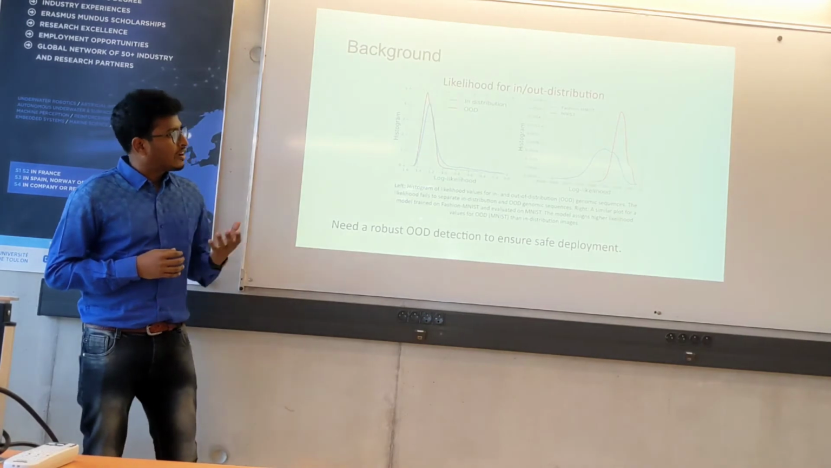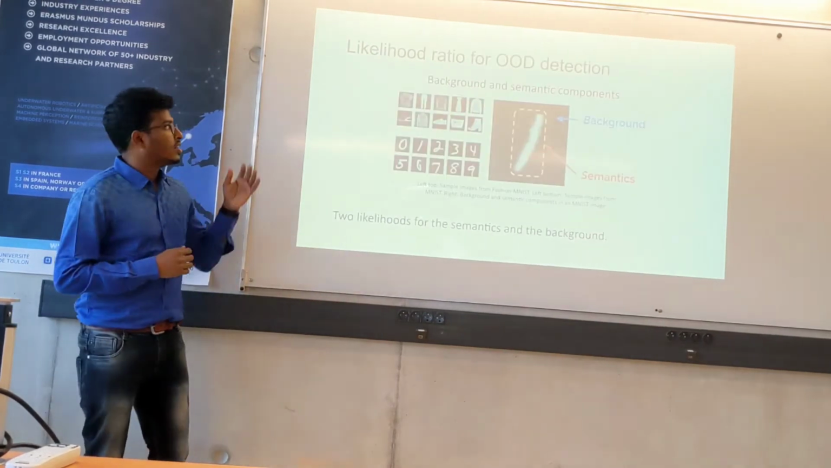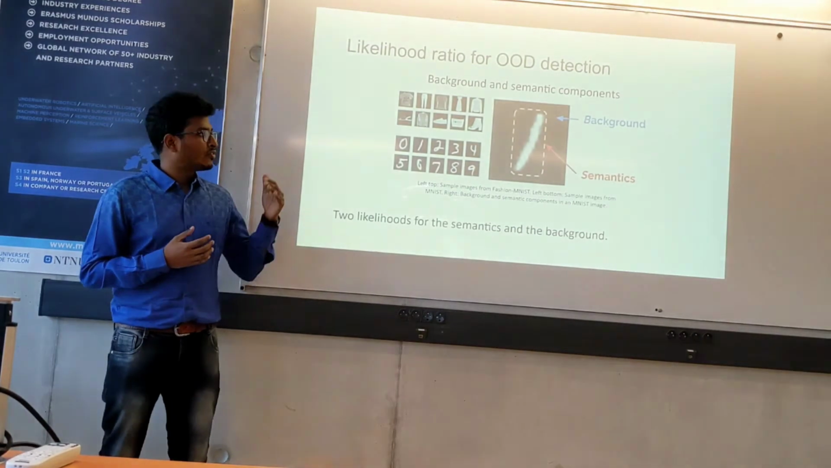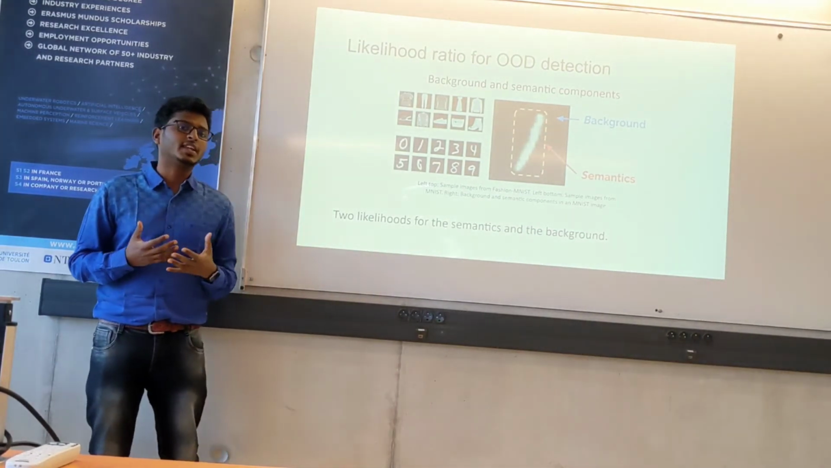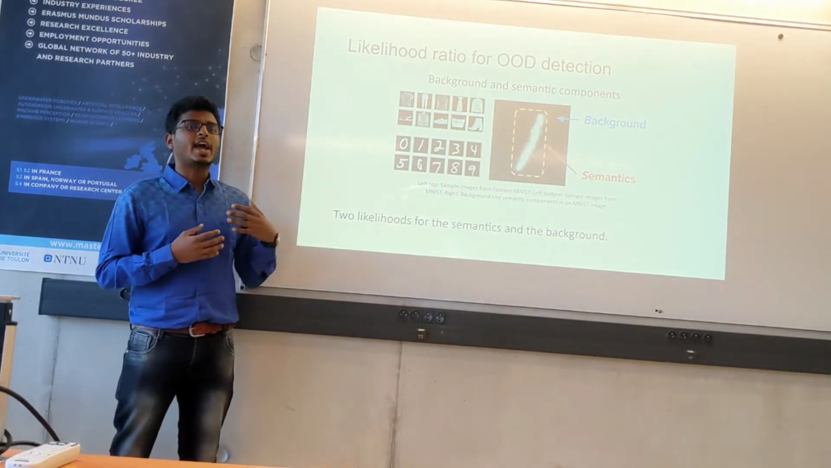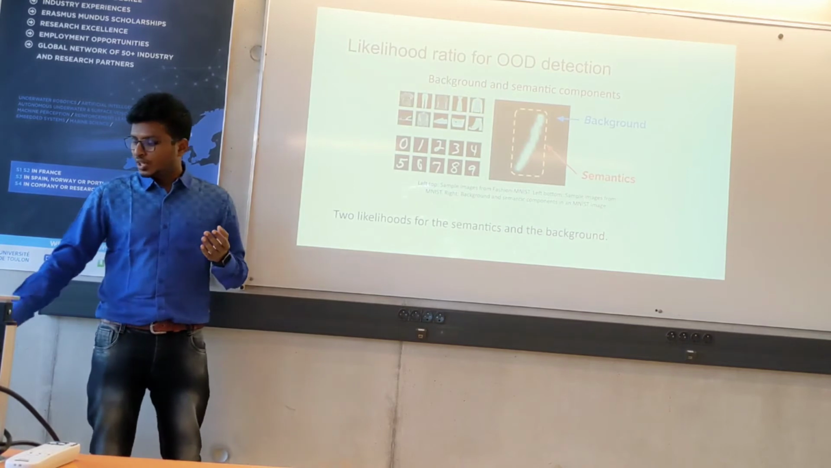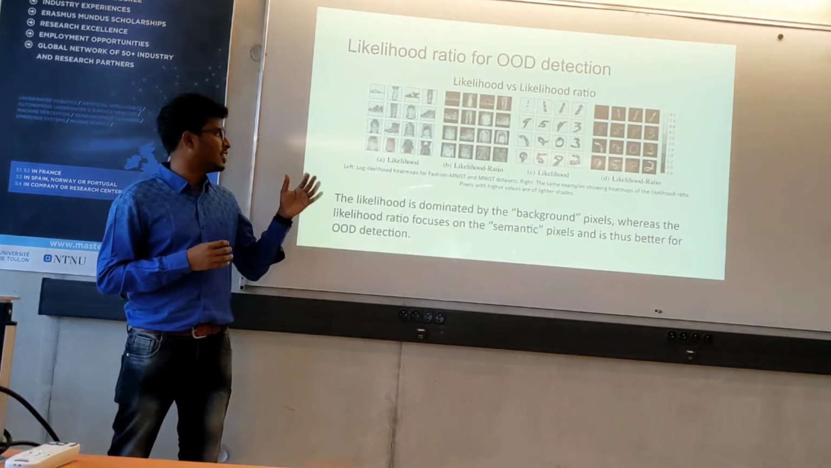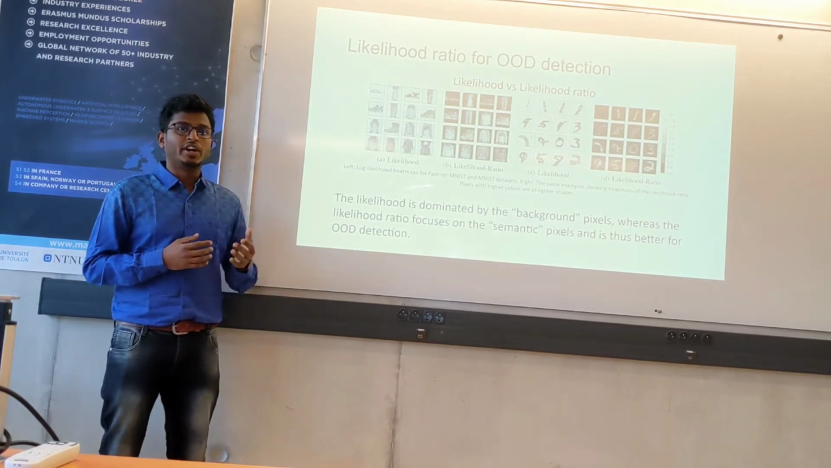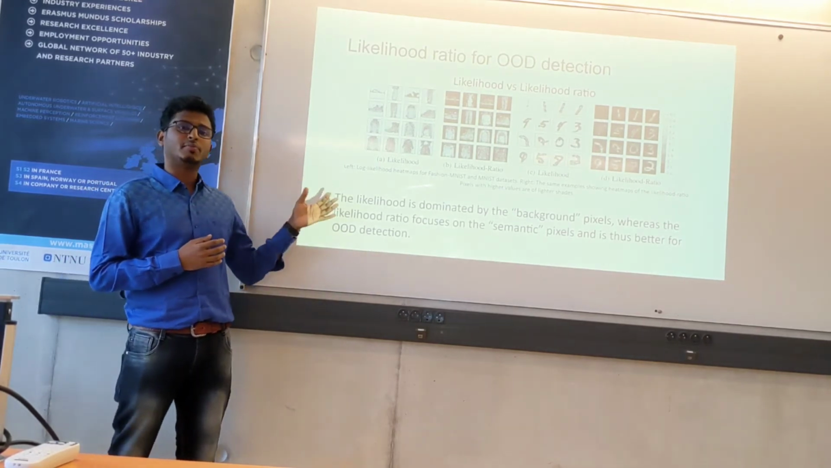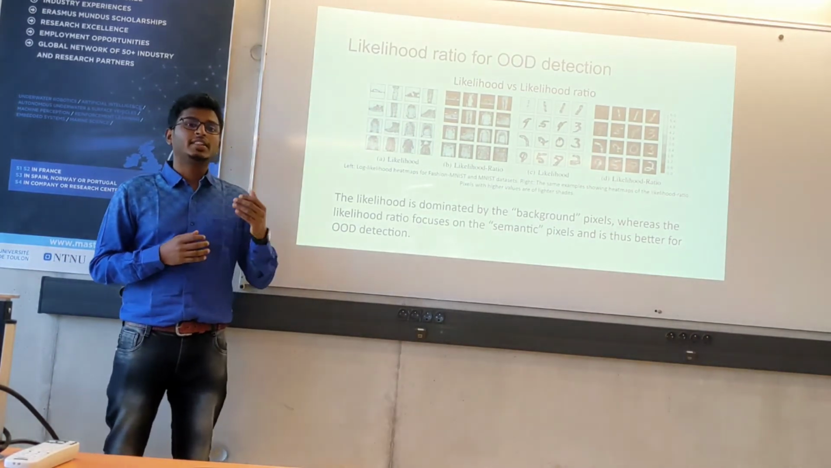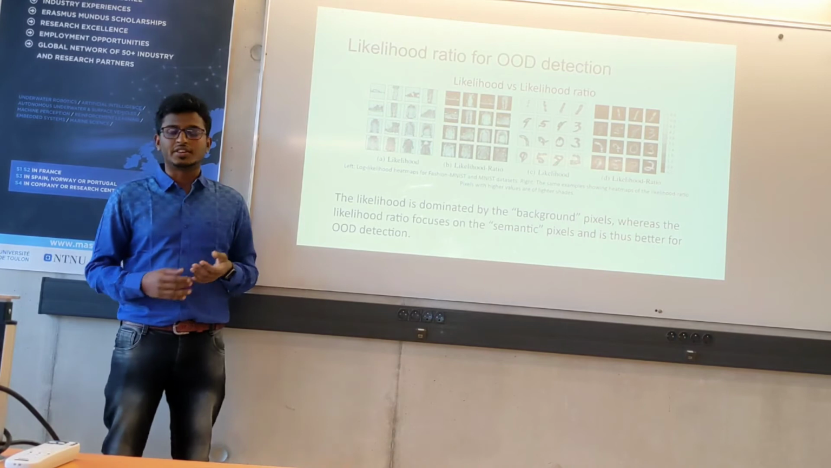So therefore, we can see the authors propose to compute likelihood ratio, like two likelihood for semantics and backgrounds instead of a single likelihood for the whole image. Then they take the ratio of these two likelihood and detect the out of distribution because they found in their research that the single likelihood is actually dominated by the unimportant background, whereas the likelihood ratio cancels out the background and takes into account only the most important semantic part. This is why they got better accuracy in their results.